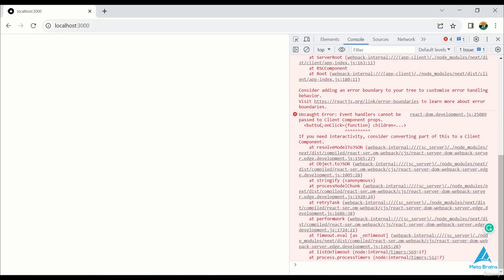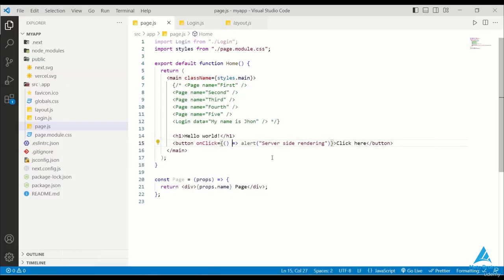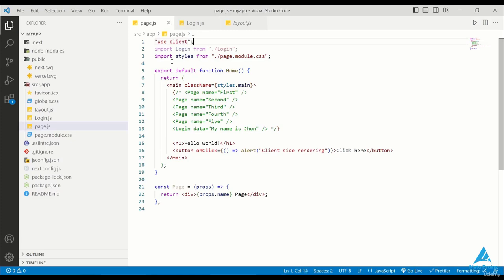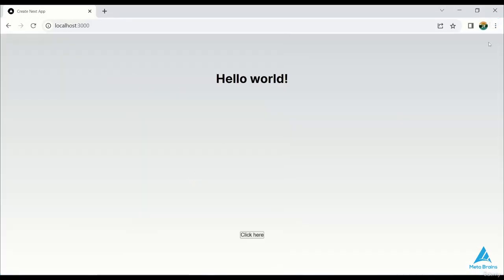It's because the event handler cannot be passed to the client component props. If you need interactivity, consider converting part of this to a client-side component. We are working with Next.js here. So if you want to work on the client side, we need to specify that we want to perform client-side rendering. So to remove this error, we have to write use client here. Okay, you are using it for the client. Now I'll refresh here. My page is working properly.